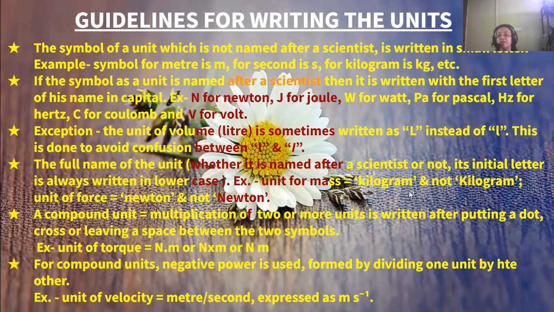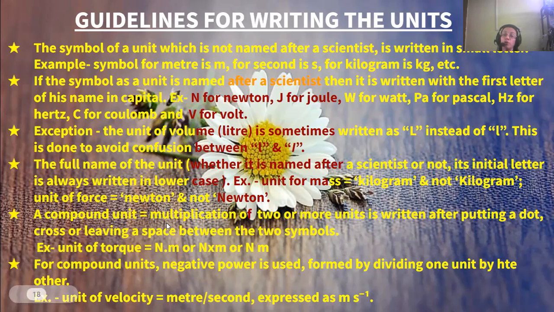For example, the unit of mass is kilogram, written with small k, and not capital K. The unit of force, when you are writing the total name and not the symbol, is not written with an uppercase letter; you write newton in lowercase.